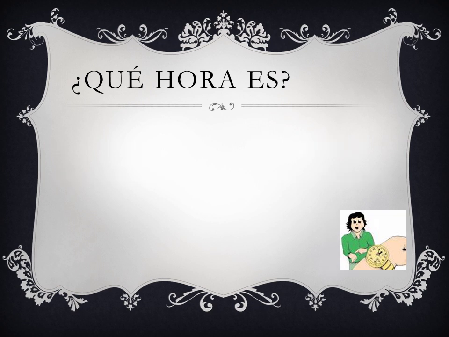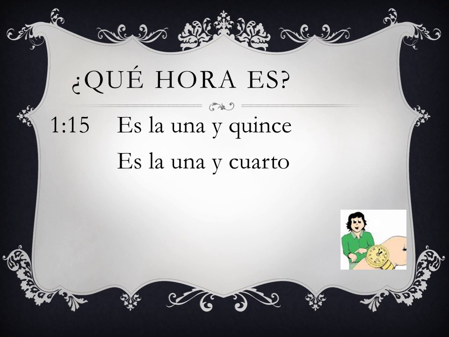Okay, now we're going to talk about specific situations. Now the first situation is when it's 1:15. When it's 1:15, we would usually say es la 1 y 15. But there's another way of saying 1:15. It's to say it's a quarter after 1, or 1 and a quarter. And the way we say that is by saying es la 1 y cuarto. So y cuarto means and a quarter.